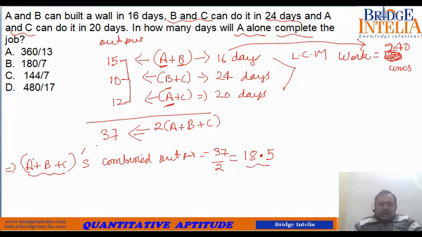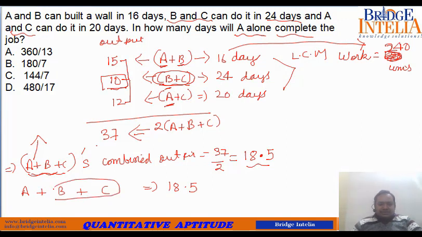We want to find the output of only A. So from the combined output, we subtract the output of B and C. B plus C alone can produce 10 objects.